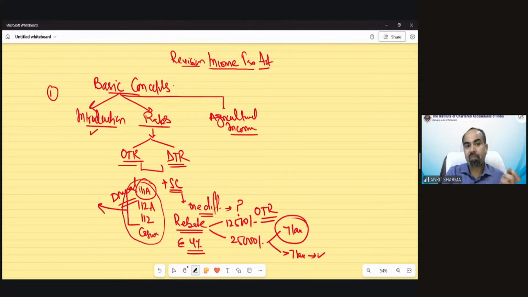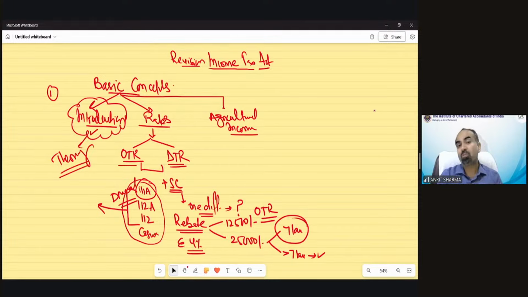The first part, introduction, is basically connected with the theoretical provisions. And of course, it does not mean that it is not important. Theory is as important as numerical. It creates a foundation, a basic background to interact with income tax. Because if you do not know about the previous year, assessment year, the definition of person, the definition of income, black money concept, etc., it would be very difficult to understand the practical solution of a question. So the introduction part is a foundation, theoretically based mainly.